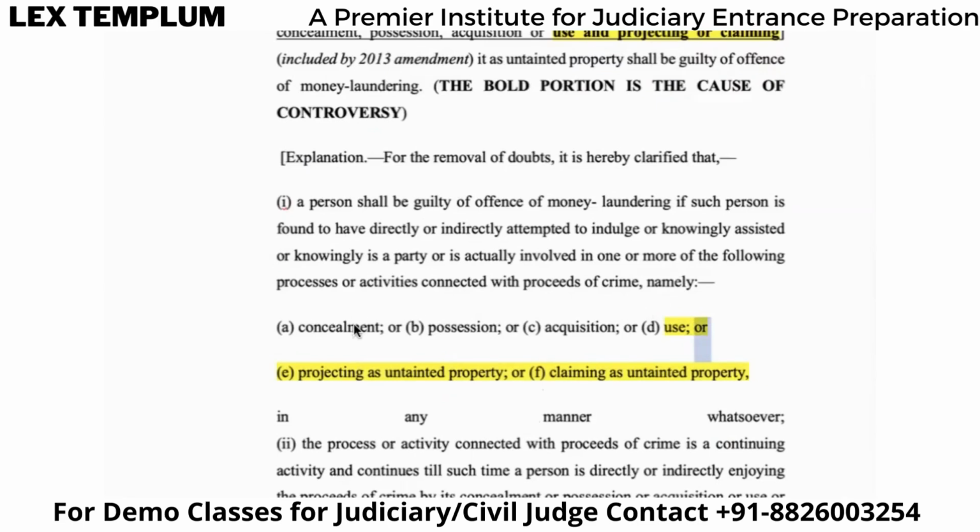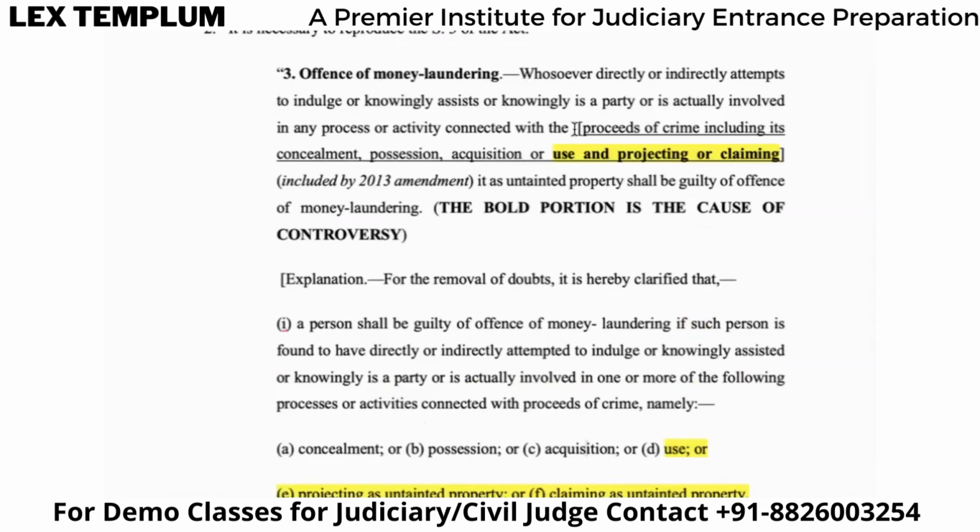Right here, it is saying concealment or possession or acquisition or use or projecting as untainted property, or claiming, which everything is in "or". Even if one condition is satisfied it becomes an offense. But under the main section, there have to be two things: concealment and projecting, or possession and claiming, or acquisition and projecting, or use and claiming, right?